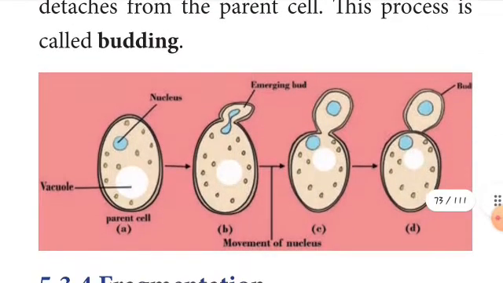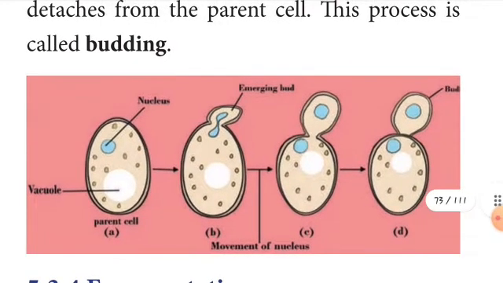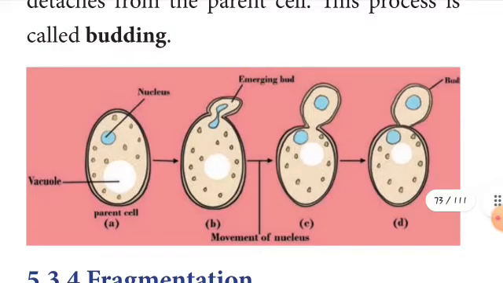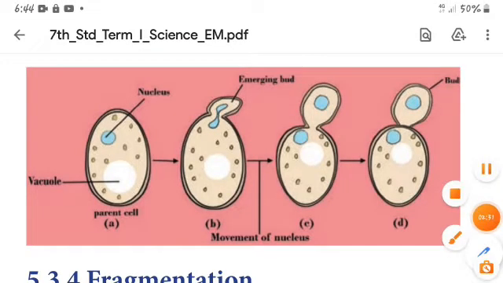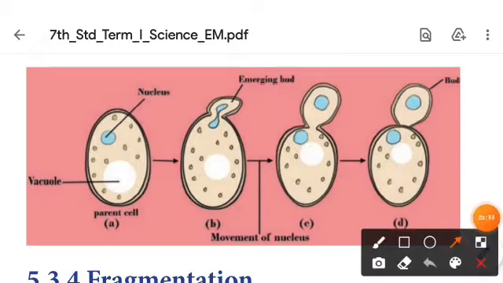See this diagram, children. This process is called budding. First see the A picture, children. You see the vacuole present here, and next is the nucleus. See the blue colored circle, this is the nucleus.